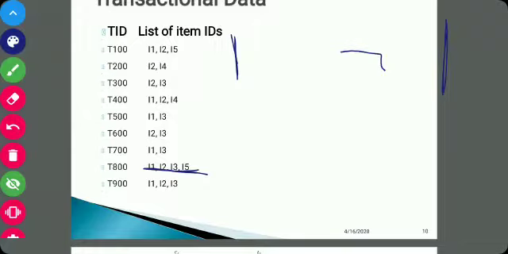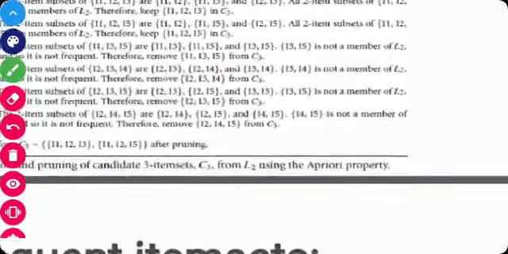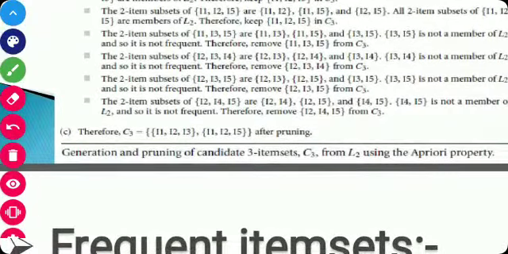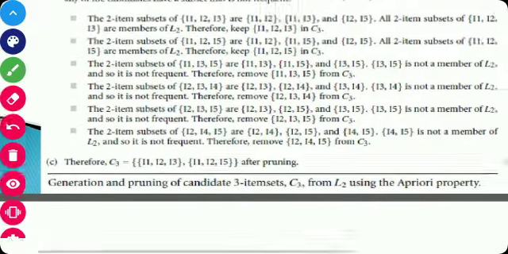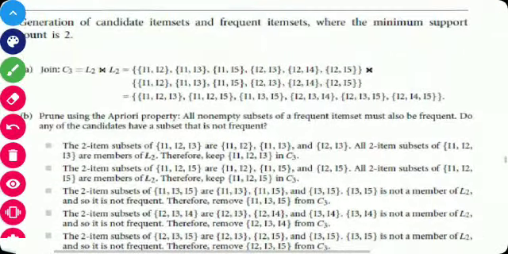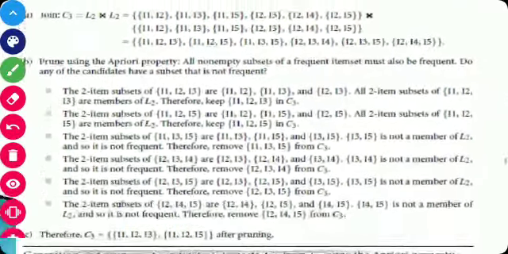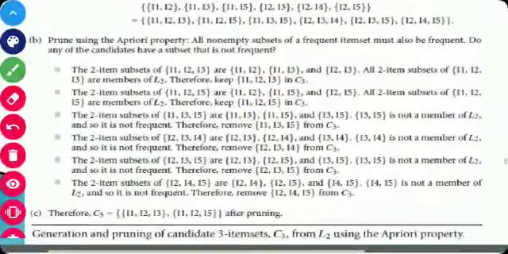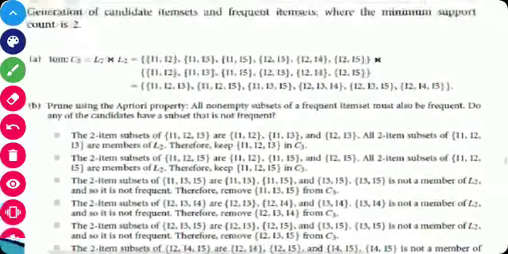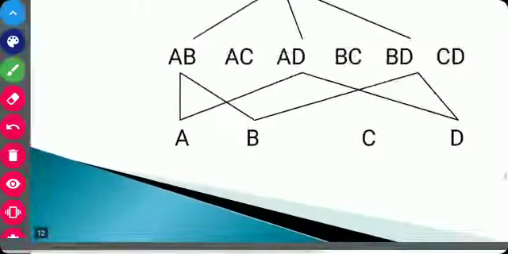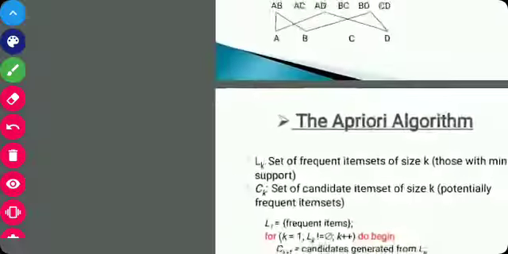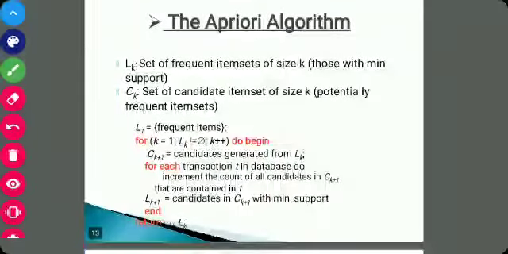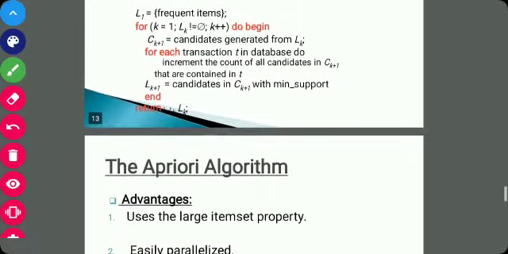So our frequent itemsets are in C3, that is I1, I2, I3 and I1, I2, I5, because step 4 is not produced, as the patterns are not frequent in C4. So this is the algorithm. This is a simple algorithm, and you have to write this algorithm.